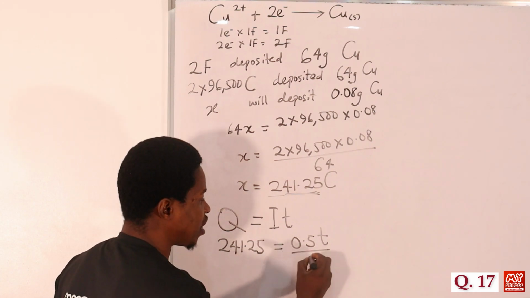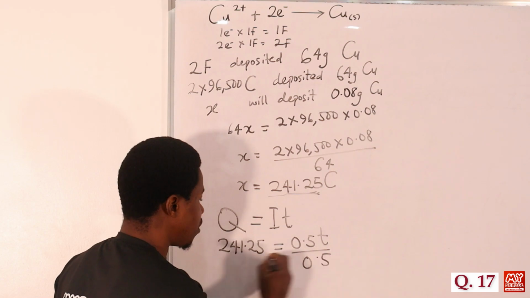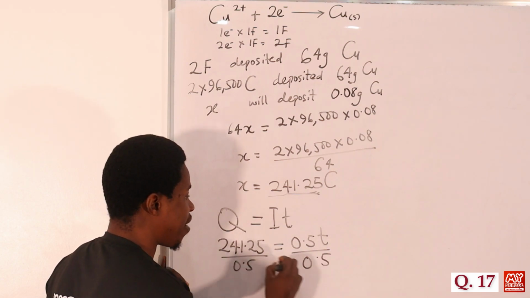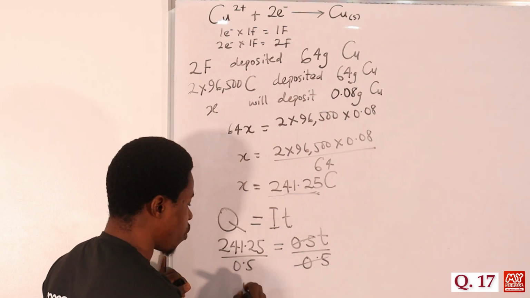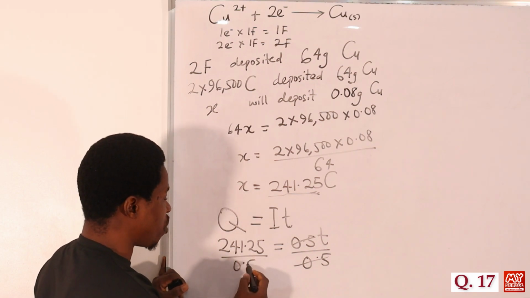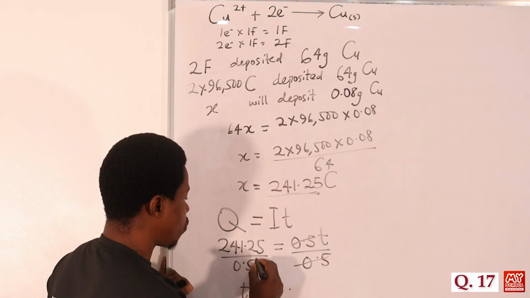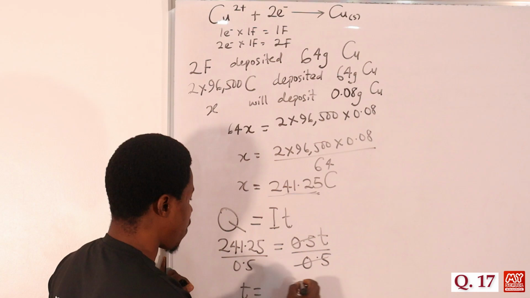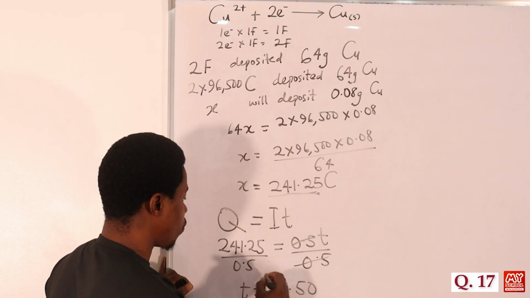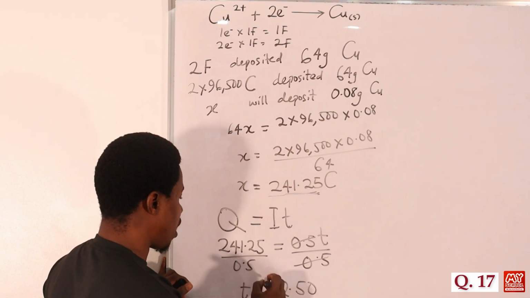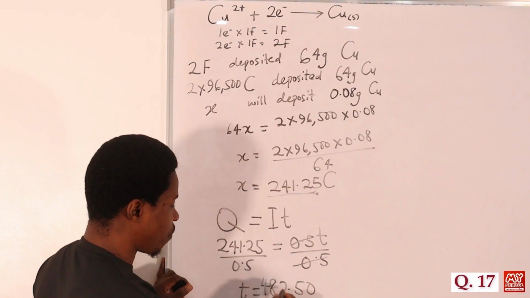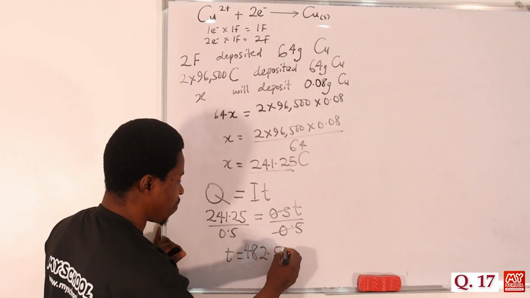So if we divide both sides by 0.5, this cancels this. So t will be equal to, if you divide this by 0.5, it means dividing by half, so we are multiplying this by 2. Okay, so that should give us 2 by 25, that is 50. 2 by this, that's 2. 2 times 4, that's 8. Then 2 times 2, that's 4. So we have 482.50, okay?